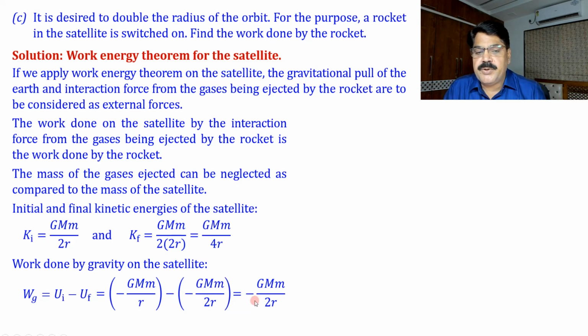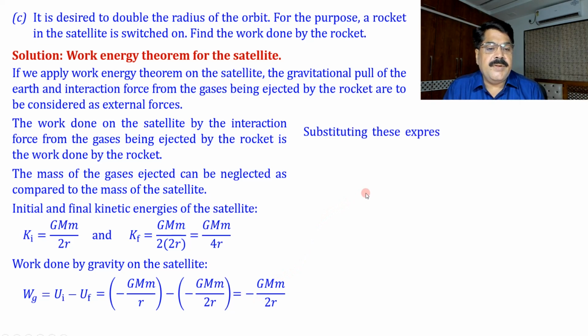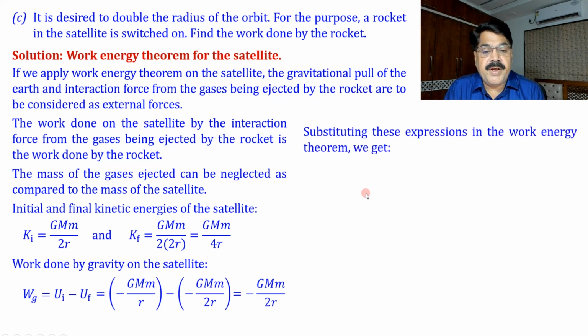Now we substitute these in the work energy theorem. Substituting these expressions in the work energy theorem, what we get? W initial to final is equal to K final minus K initial. This is the formal statement of the work energy theorem, that is, the work done by all the forces acting on the satellite is the change between final kinetic energy and initial kinetic energy. The work done by all the external forces is the work done by gravity plus the work done by interaction forces with the ejected gas.